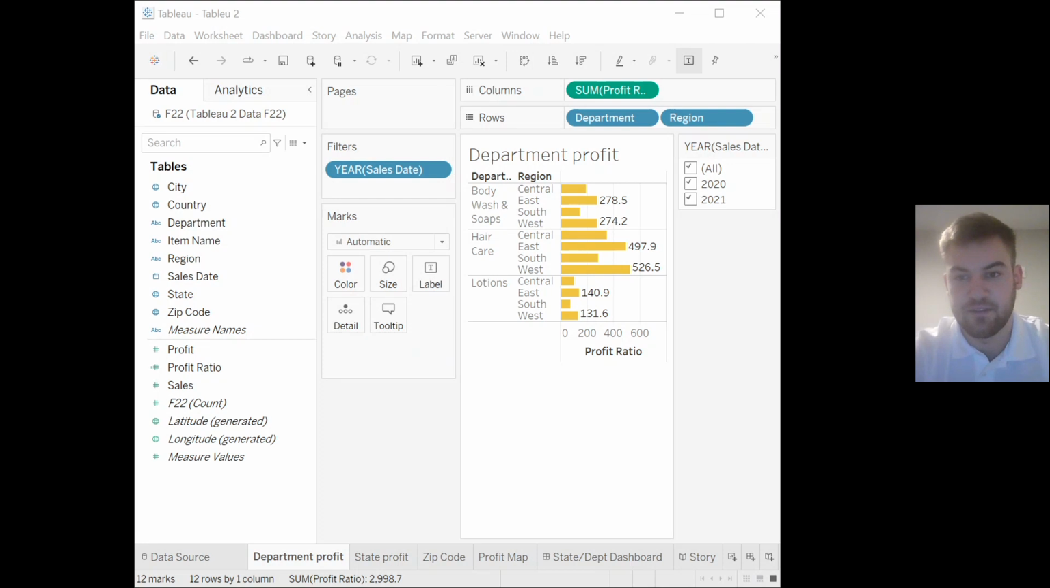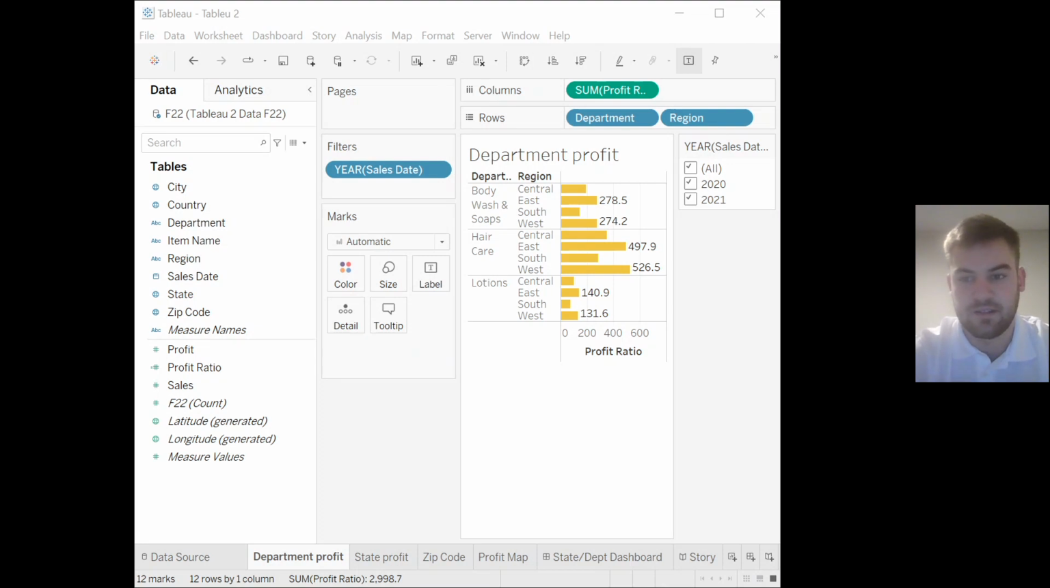This sheet shows the profit ratio of each region in each department. I made this to see which department is the most profitable and least profitable. The most is clearly the hair care department, followed by the body and soaps department, and the least profitable department is the lotions department. However, I didn't recommend to the company that they drop this department because their products complement each other so well, so there's no such thing as bad profit.